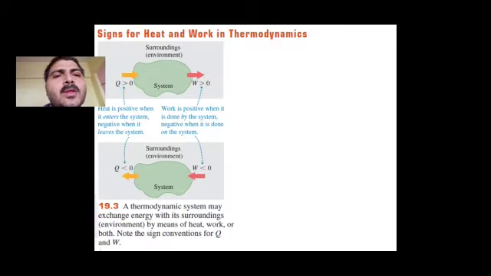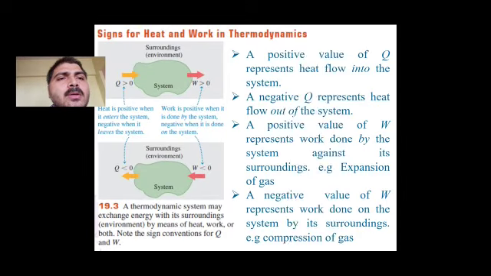And suppose in the second example as shown, the heat energy is negative, then the work done is also negative. In this system, the surrounding is doing work on the system. So a positive value of Q represents heat flowing into the system. A negative value of Q represents heat flowing out of the system.